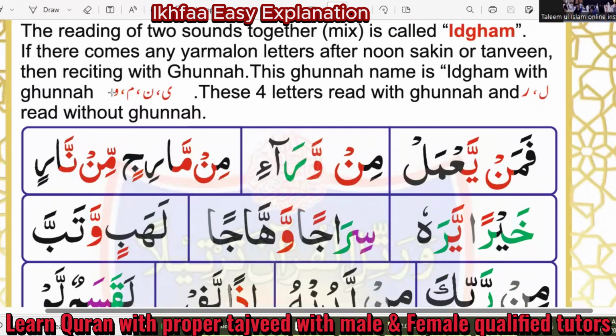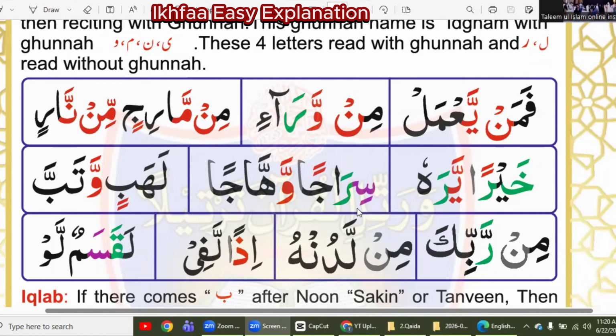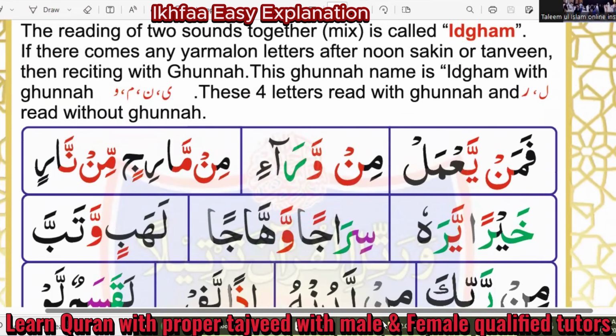After noon sakin and tanween, when there comes ya, noon, mim, waw, lam and ra, then we do idgham. On ya, noon, mim, waw, we do idgham with ghunna, and on lam and ra, we do idgham without ghunna. I'm revising this because it's very necessary. If you remember these, then we can learn ikhfa easily. Idgham has six letters: ya, noon, mim, waw, lam and ra.